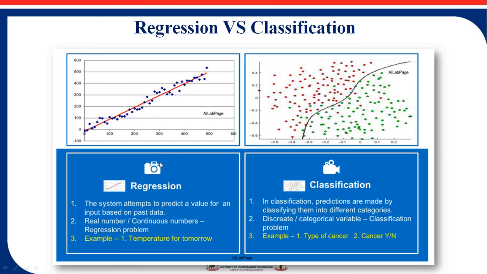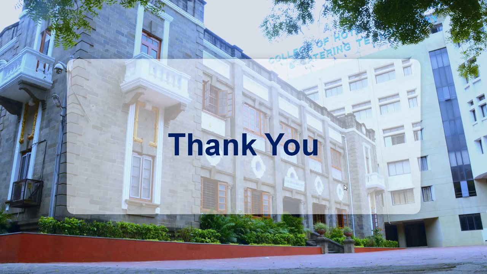Now this is the difference between regression and classification. See here, this is the structure of regression, means continuous value. The value can continuously change, for example temperature, right? And the second one is classification. Classification means dividing the data, that is types of cancer or cancer, yes or no. So this is an example of classification. Classification includes discrete and categorical variables. Regression includes real numbers or continuous numbers. So this is all about the supervised learning technique.